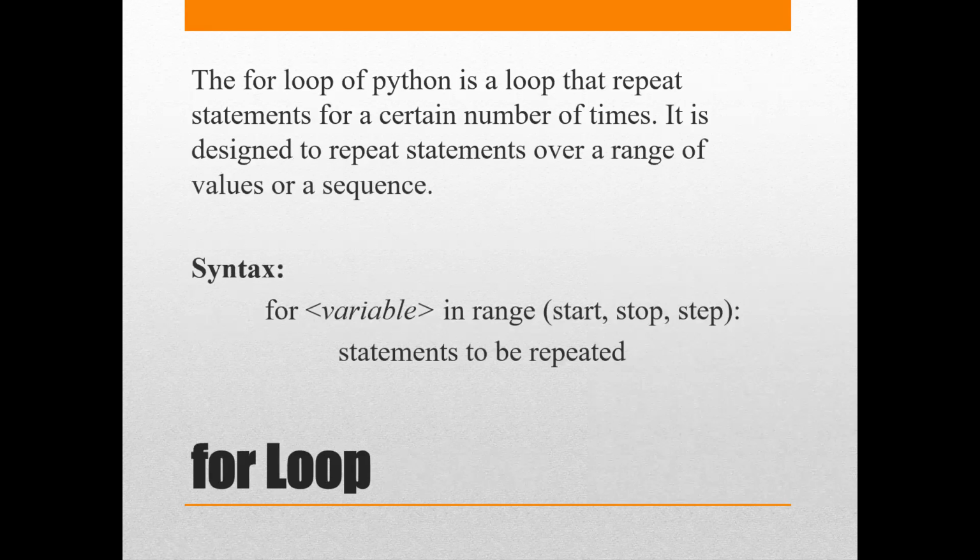So let us start with how exactly a loop is written. What's the syntax of a loop statement? As you see on the screen, we write the for loop, a variable in range. Then in brackets we have certain values, colon, and then with an indent, in the next line, we specify the statements to be repeated, or the loop body as we call it. Now this has a lot of elements in it. It's not that simple to understand, so let's go step by step.